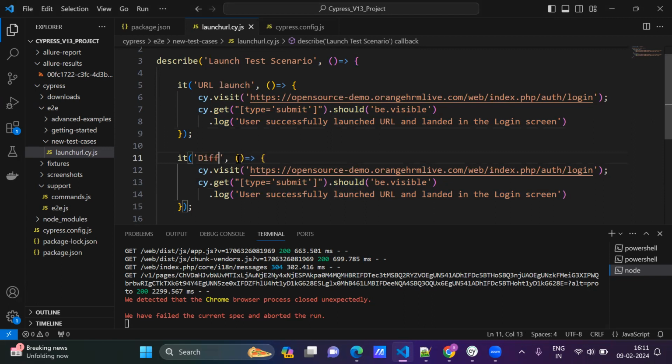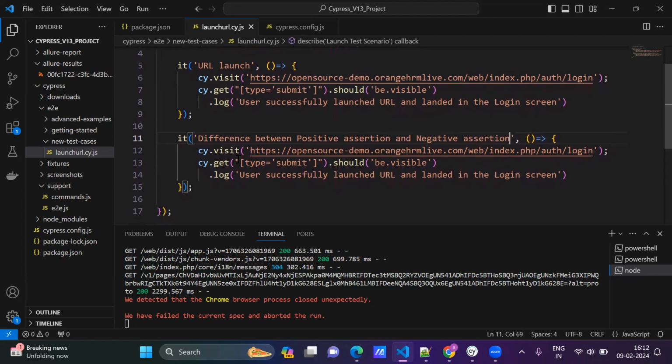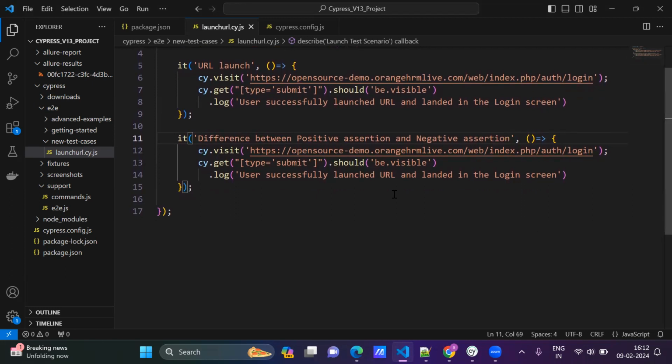Difference between positive assertion and negative assertion. Most of the people know, but I'm revisiting this concept.